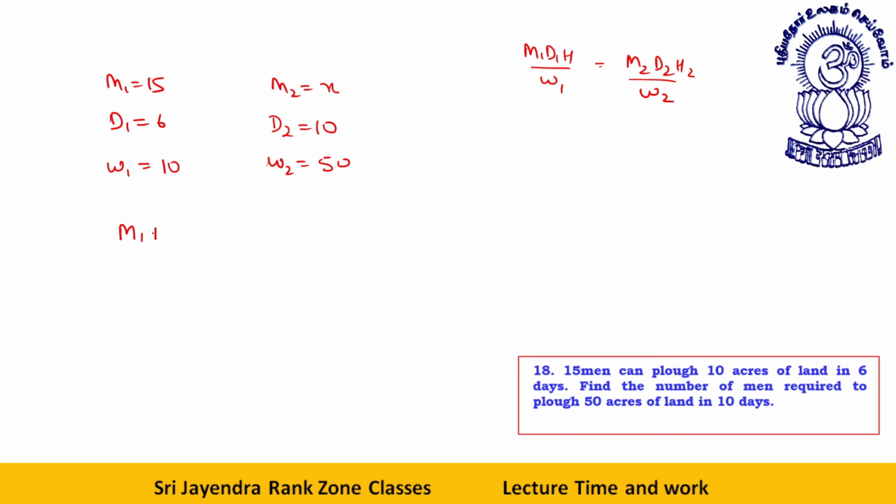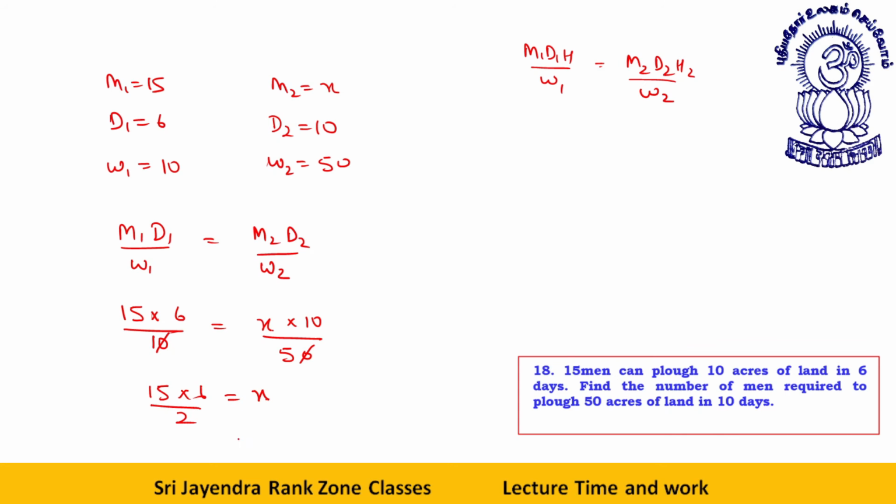Now, as per the formula, M1 D1 by W1 equals M2 D2 by W2. We won't need H because H is not given. Okay. M1 is 15, D1 is 6, W1 is 10. M2 is X, D2 is 10, this divided by 50. Zero to zero cancel. Okay. Now what do we have? This can be 5, 2. So 15 into 6 by 2 is equal to X, or X is equal to 45 men.